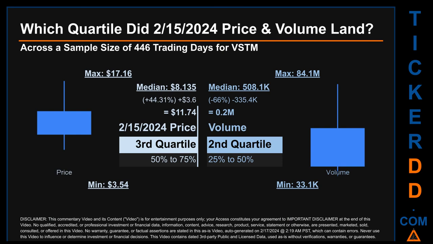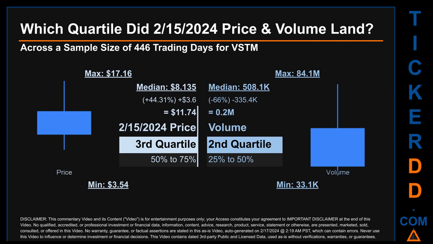The day's volume landed within the second quartile, that is within the 25% to 50% range of all sampled daily volume, which saw a max daily volume of 84.1 million and a minimum of 33.1 thousand. Quartiles tell us about the spread of a data set by breaking that data set into quarters, just like how the median breaks the set into half.